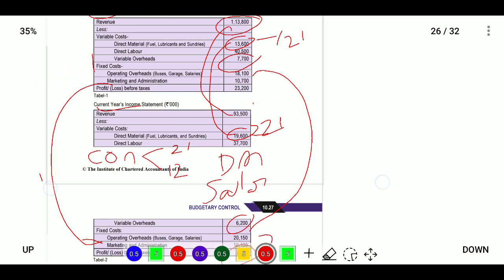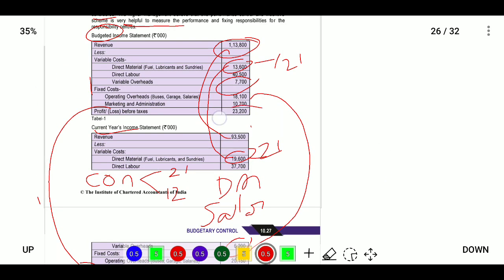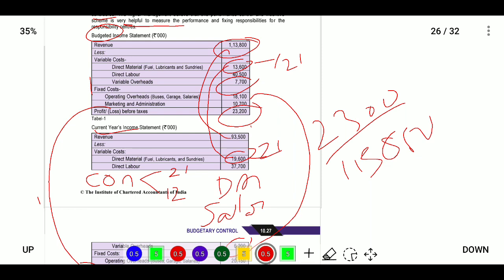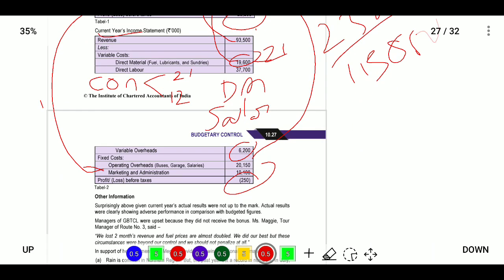Next, we will see that for this we got a loss. In budget we have 23,200 profit. 23,200 divided by 113,800, what is the profit margin? 23,200 divided by 113,800, it will become 20%. So budget profit margin will be 20%. But now what we got, only a 250 loss, that is 250 loss divided by 93,500, it was a loss.